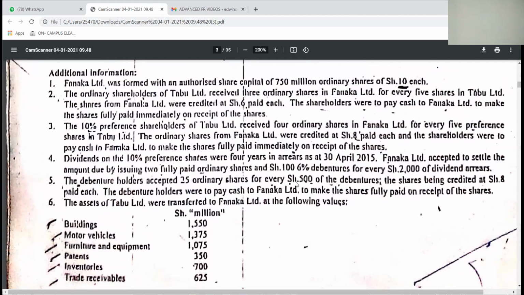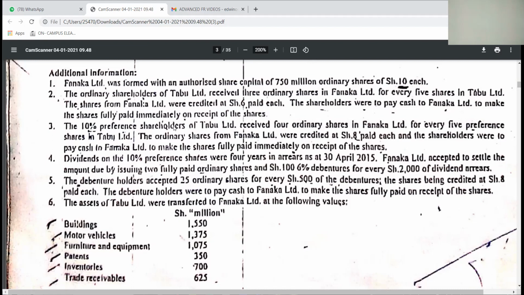This means these are the shares which Fanaka can issue. Those are the authorized share capital, and you can issue each share at shillings 10.